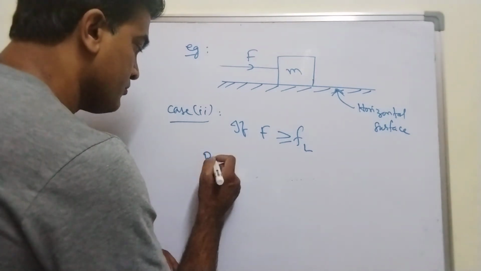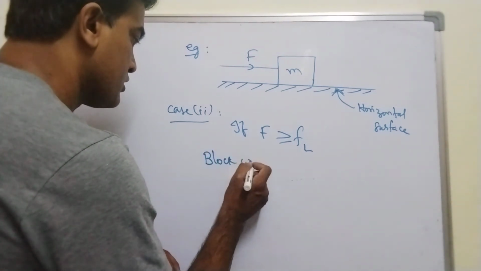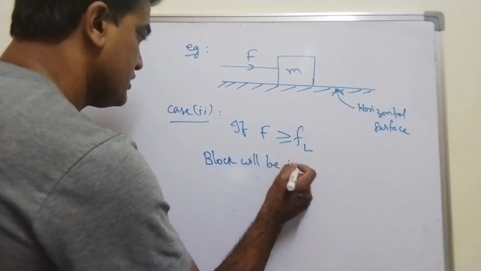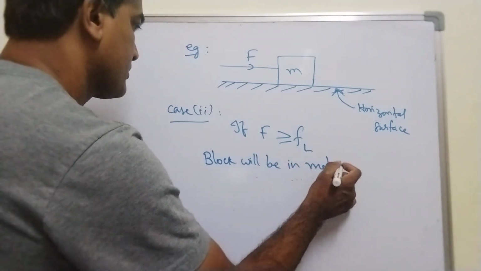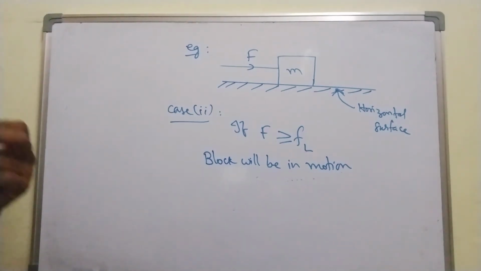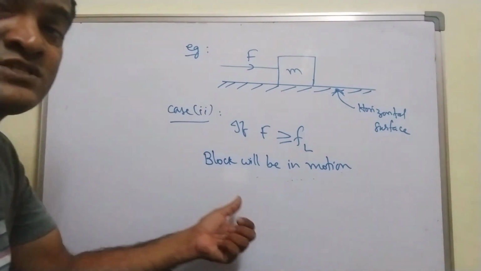The block will be in motion. And the friction that exists is called what?